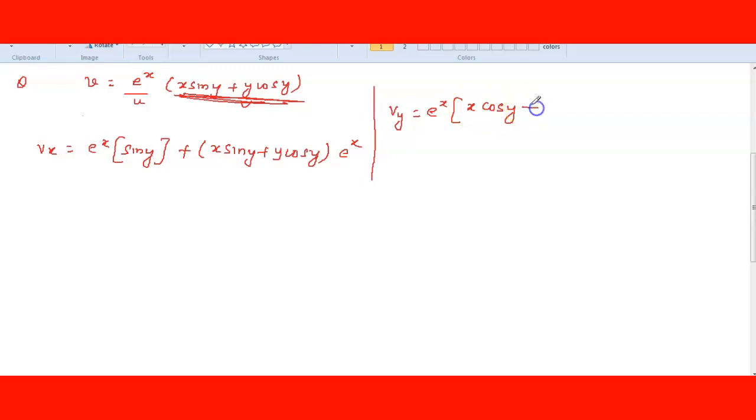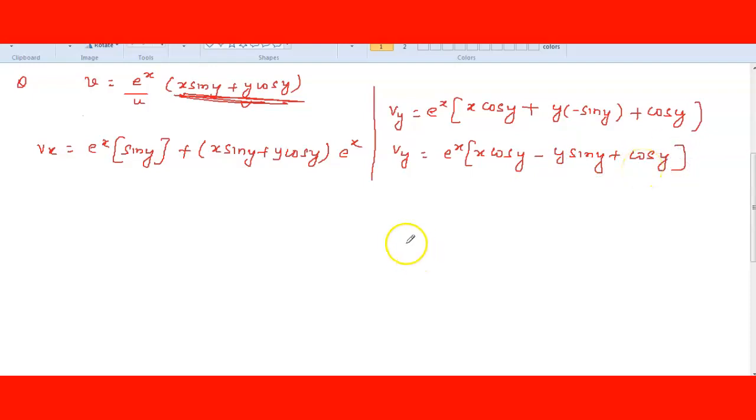Plus y cos y, here you have to apply u into v because you are doing it with respect to y. So the differentiation of y cos y is minus y sin y plus cos y, and y differentiation is 1. So vy is equal to e to the power x, x cos y minus y sin y plus cos y.